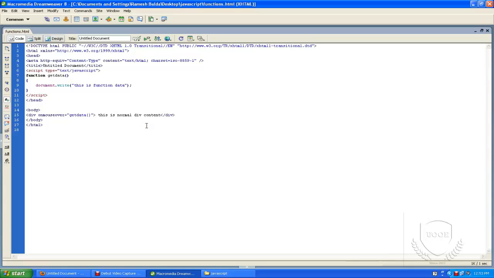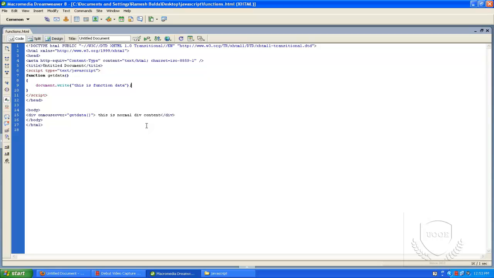This is the normal introduction to the function, not only in JavaScript. These functions play a very important role in JavaScript. Nearly every script you will create, you can use one or more functions. I mean, without functions we can't create any application. Not only in JavaScript, in PHP also we will work with a number of functions.